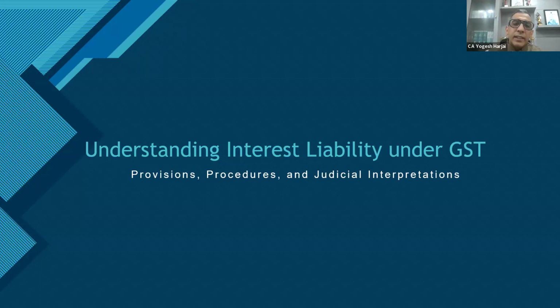So over the period, we have seen a number of amendments to section 50. A proviso was brought to section 50, subsection 1. Rule 88B was finally introduced with retrospective effect for calculation of interest.